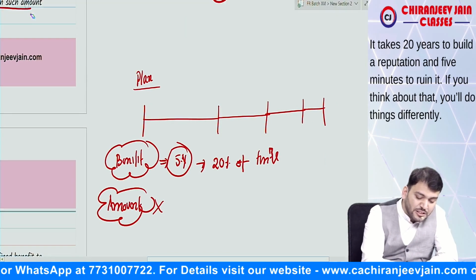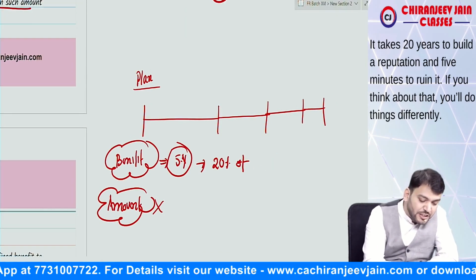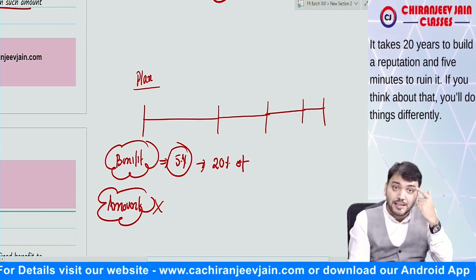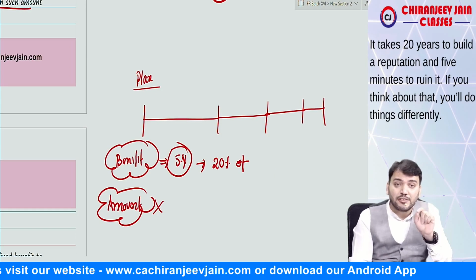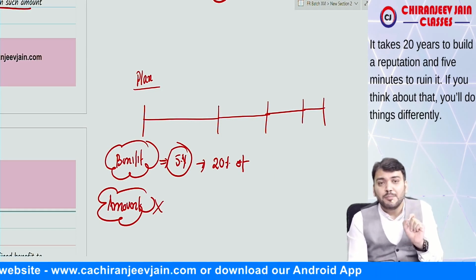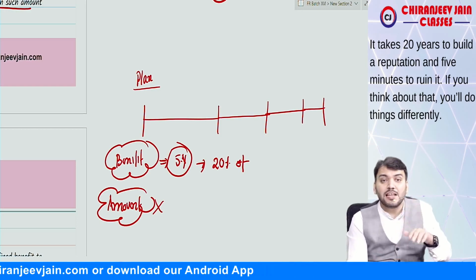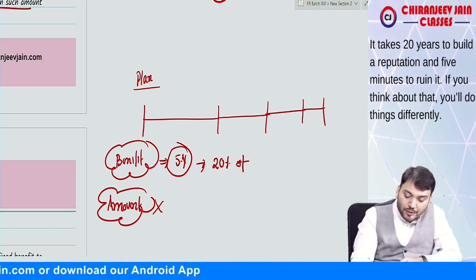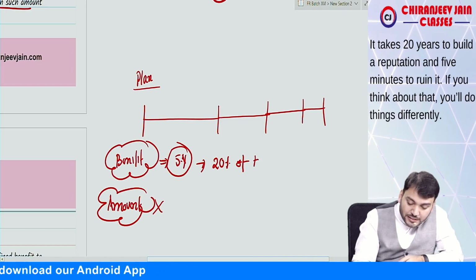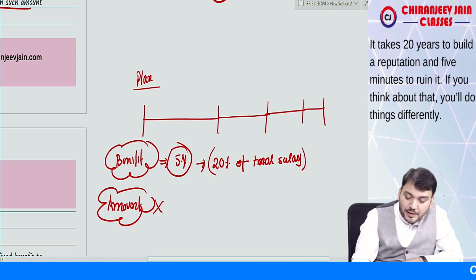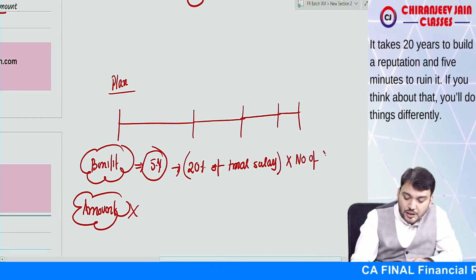I'm just giving one example. One gratuity plan has been announced by the entity, and under that plan any employee who has completed 5 years of service will be entitled to 20% of final salary, multiplied by the number of completed years of service.